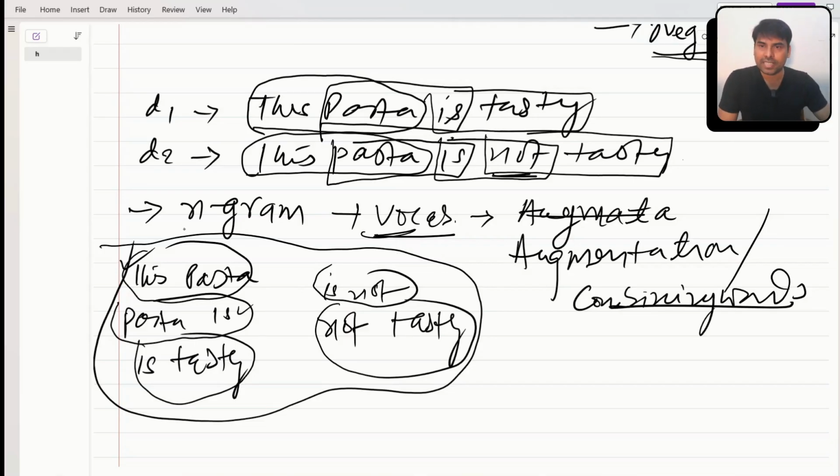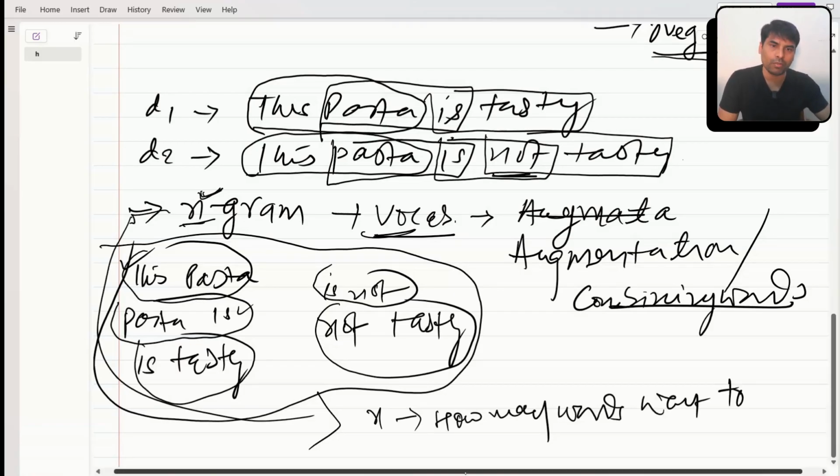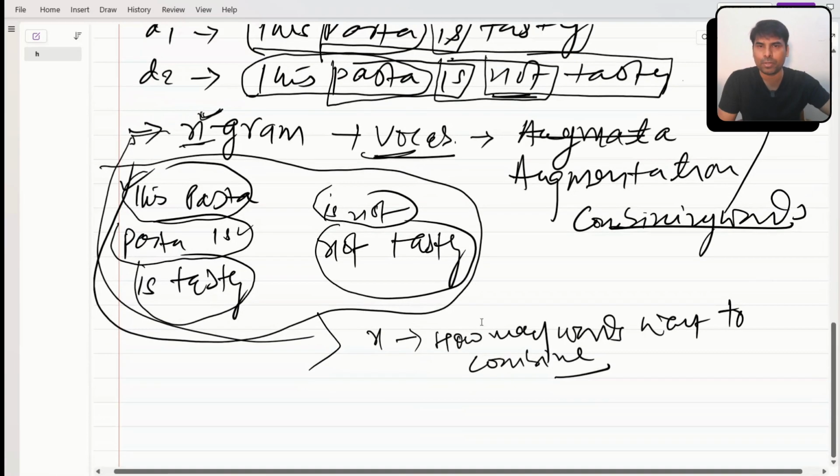Okay, see, in NGrams, n is a number. It can be 2 gram, it can be 3 gram, it can be 4 gram. That depends on how many words you want to combine to build your vocab. How many words should I combine to build a vocab? It can be 2 words, 3 words, or 4 words, that depends.